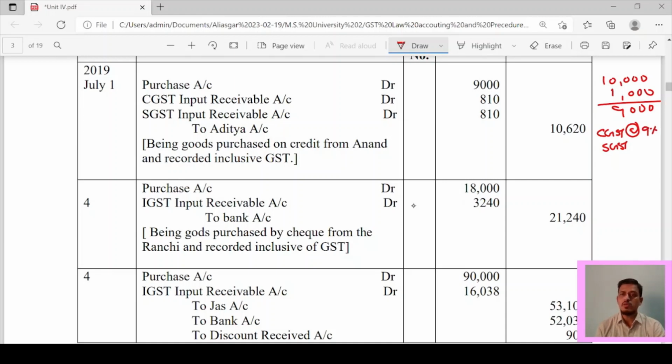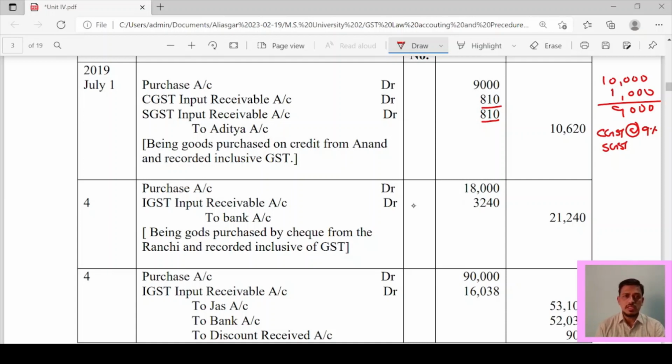So if you calculate 9% of 9,000, it will come 810. So the total amount is 10,620, and as it is a credit transaction, you have to write down the name of the party, that is Aditya account. Being goods purchased on credit from Anand and recorded inclusive of GST.